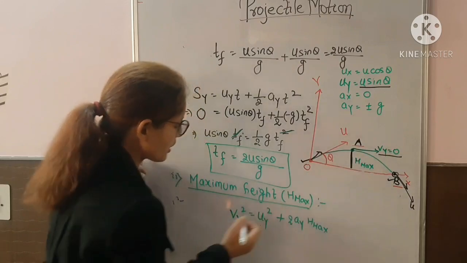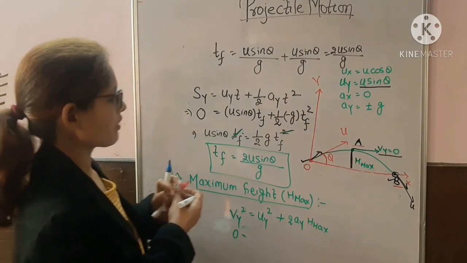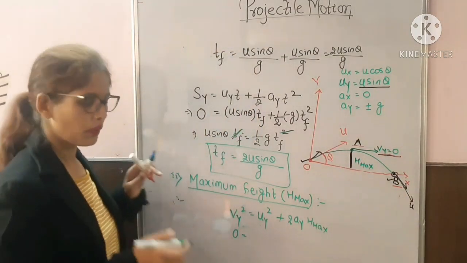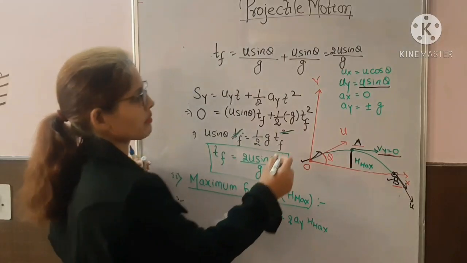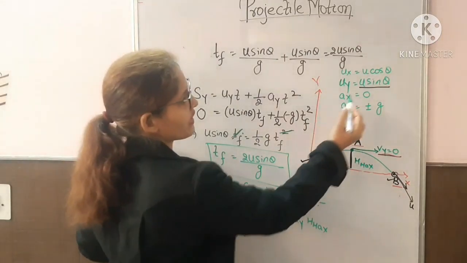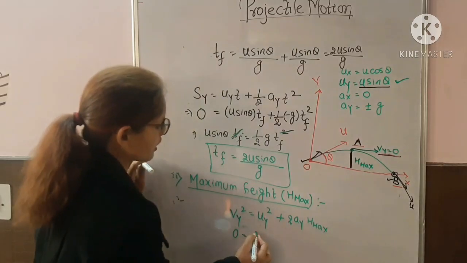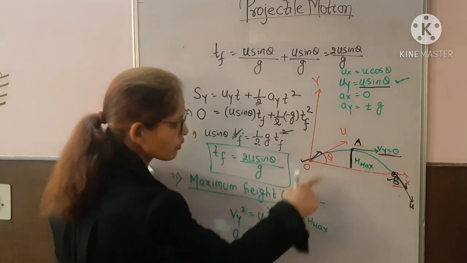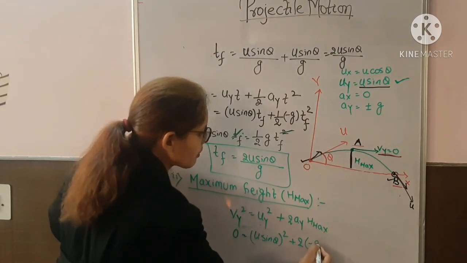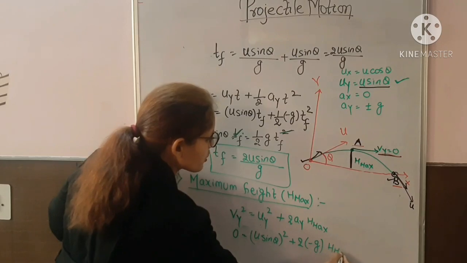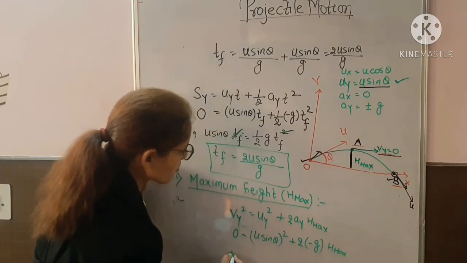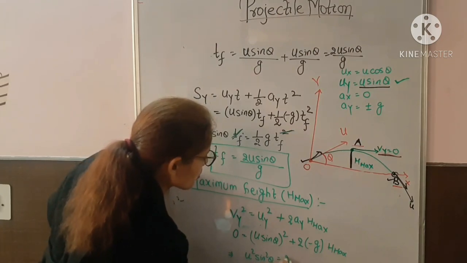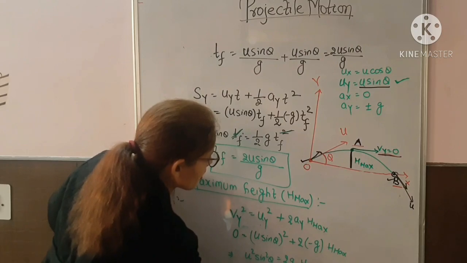At the maximum point, what is the final velocity? Just see, at the maximum point Vy is 0. What is the initial velocity of the projectile along the y direction? This is u sin theta. The projectile is moving in the upward direction, so what will be Ay? It will be minus g into H max. So what will be the H max value? It will be u square sin square theta equals 2g H max.